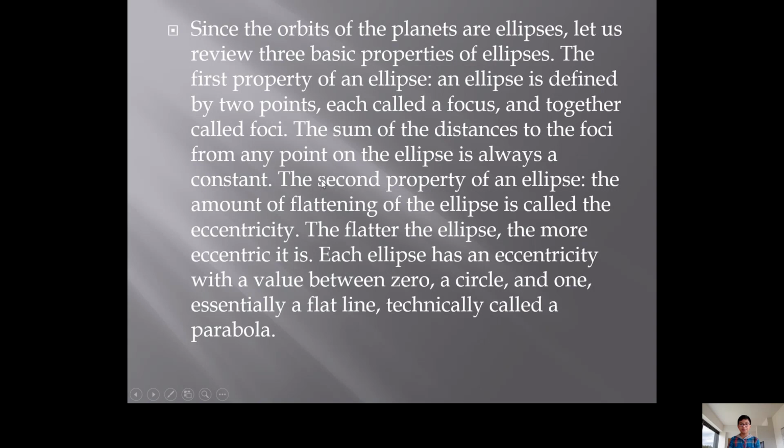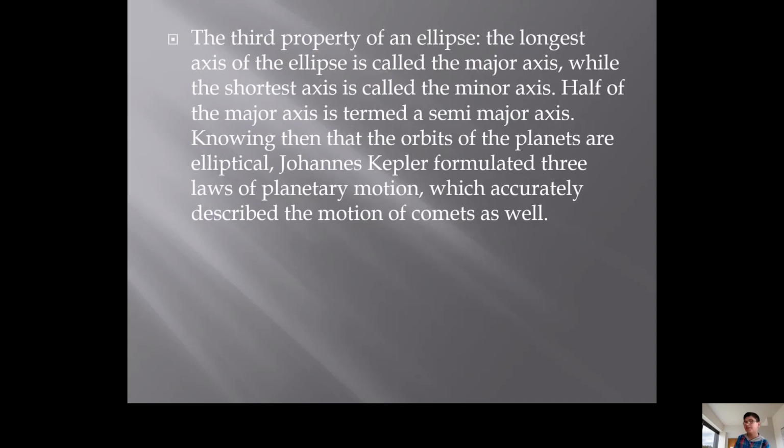The second property of an ellipse: the amount of flattening of the ellipse is called the eccentricity. The flatter the ellipse, the more eccentric it is. Each ellipse has an eccentricity value between 0, a circle, and 1, essentially a flattened line, technically called a parabola. The third property of an ellipse: the longest axis of the ellipse is called the major axis, while the shortest axis is called the minor axis. Half of the major axis is termed the semi-major axis.